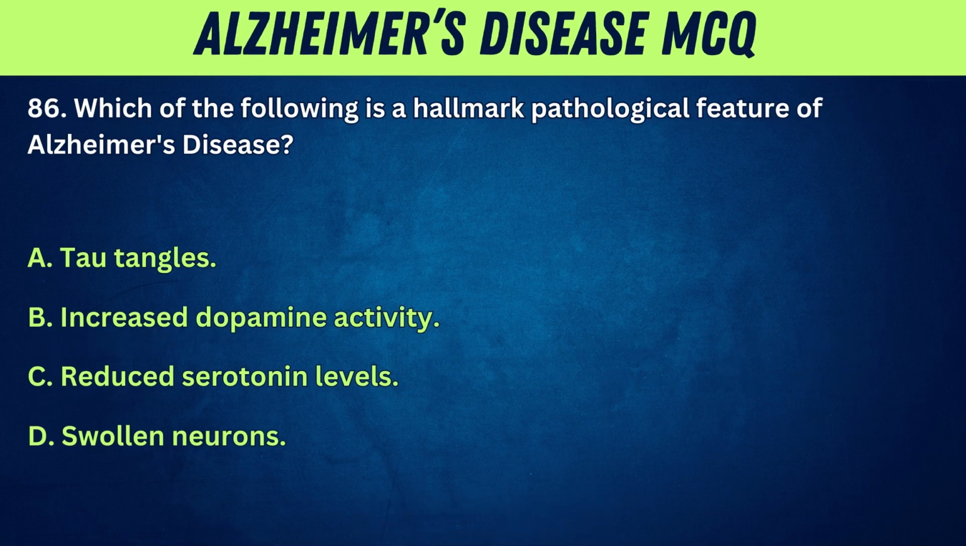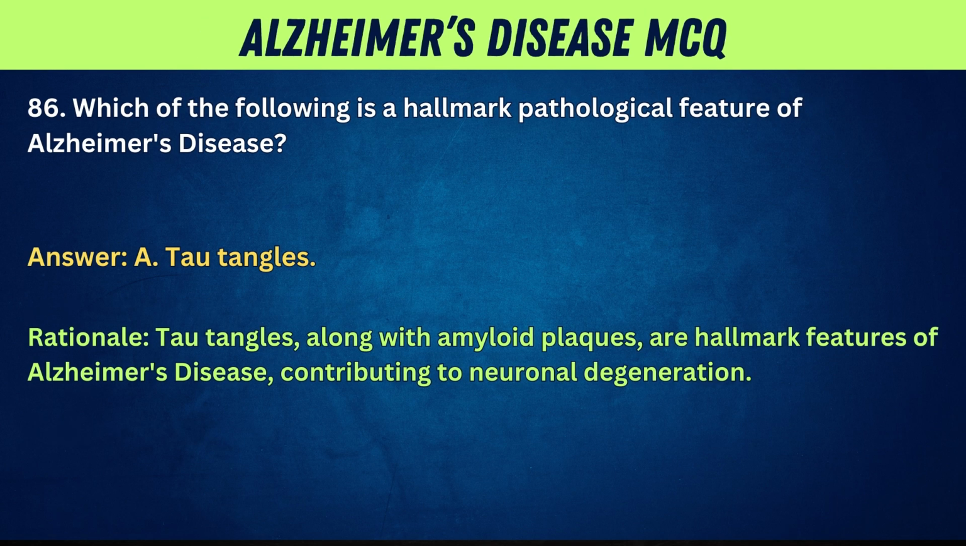86. Which of the following is a hallmark pathological feature of Alzheimer's disease? A. Tau tangles. B. Increased dopamine activity. C. Reduced serotonin levels. D. Swollen neurons. Answer: A. Tau tangles. Rationale: tau tangles, along with amyloid plaques, are hallmark features of Alzheimer's disease, contributing to neuronal degeneration.